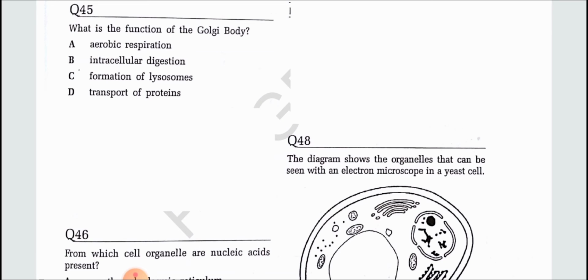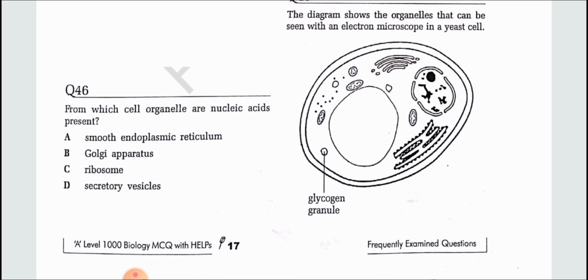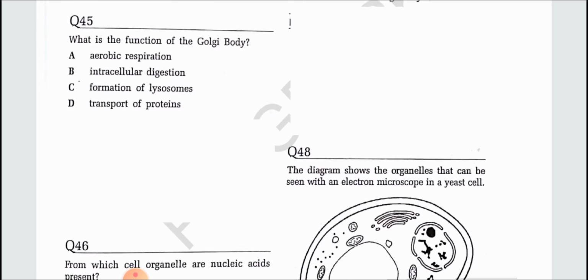What is the function of Golgi body? Formation of lysosomes is a function of the Golgi body. Golgi body does not transport proteins, it is a packaging factory, not a transporter. So formation of lysosomes. From which cell organelle are nucleic acids present? Nucleic acid is present in ribosome.